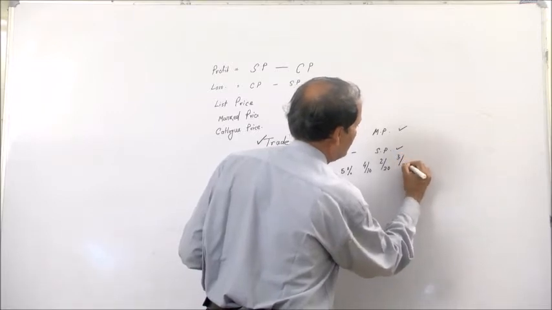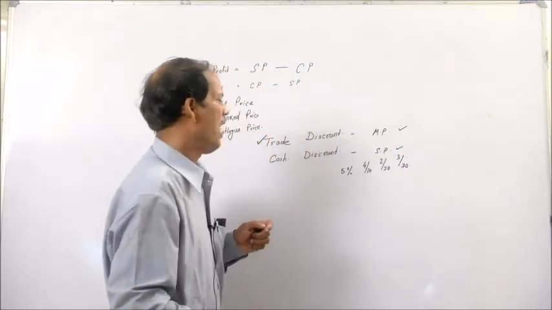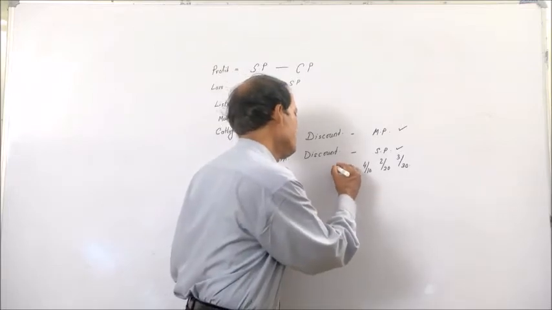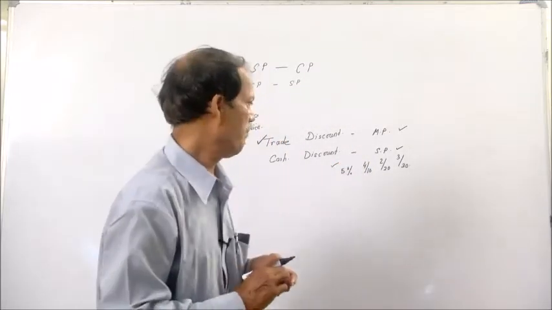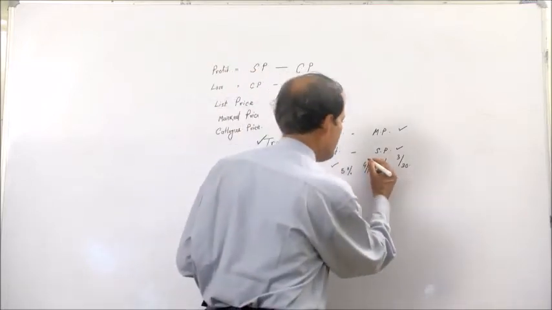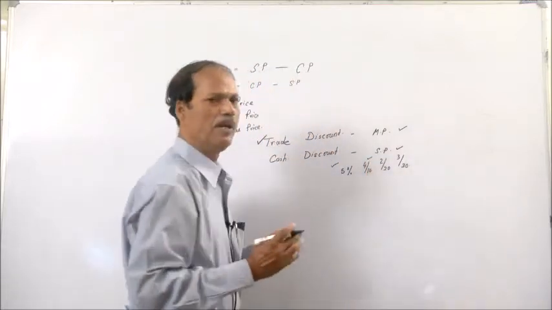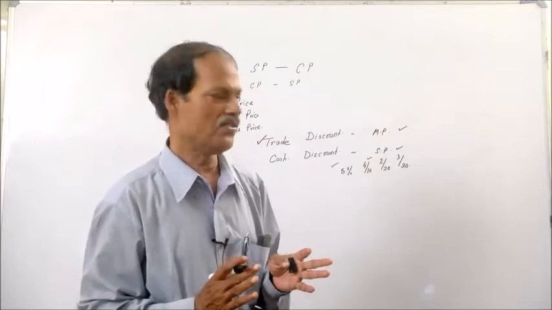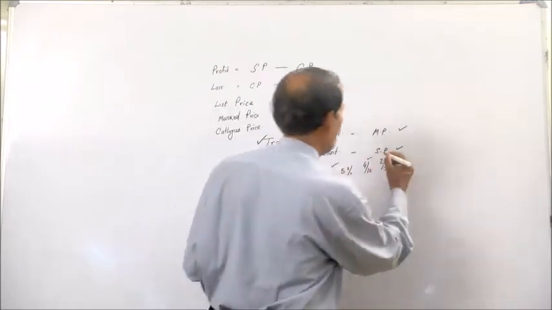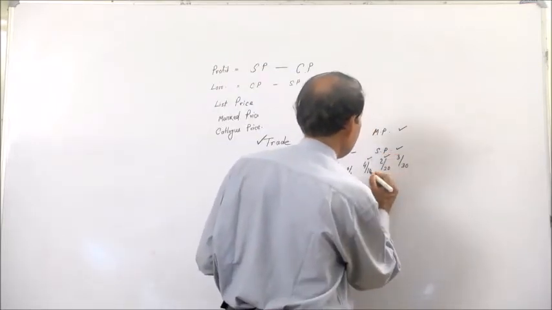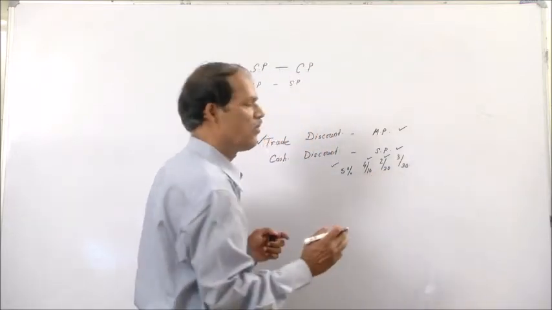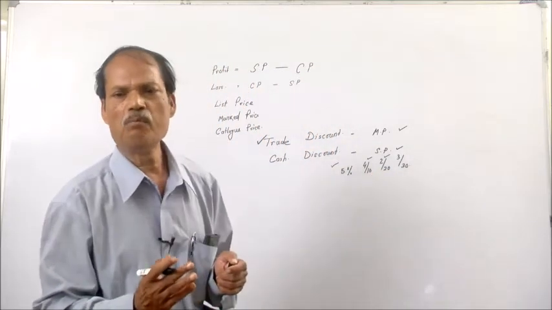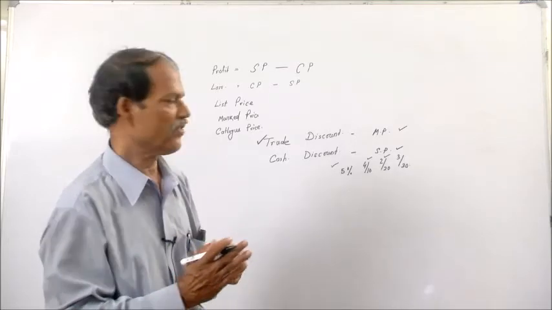This means 5% discount is given if the cash is paid immediately, 4% if it is paid within 10 days, and 2% if it is paid after 10 days but before 20 days.